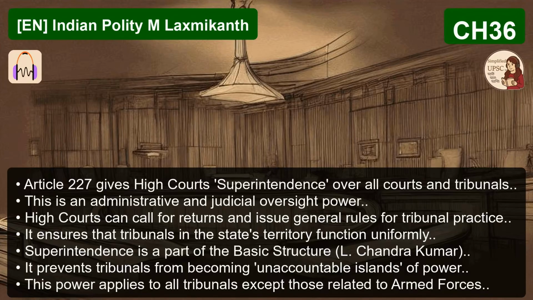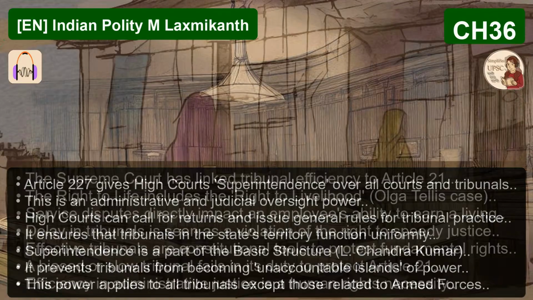This is a crucial procedural point for aspirants to know cold. The hierarchy is now set in stone. First, the tribunal. The matter starts there. CAT, SAT, NGT, whatever it is. It has original jurisdiction. Step 1. Then step 2, the High Court. The person who is unhappy with the tribunal's decision must then go to the concerned High Court's division bench. And they do this using the writ jurisdiction under Article 226 or the supervisory jurisdiction under Article 227. And only after that. Only after the High Court has given its ruling can the matter go to the Supreme Court, usually through a special leave petition or SLP under Article 136.